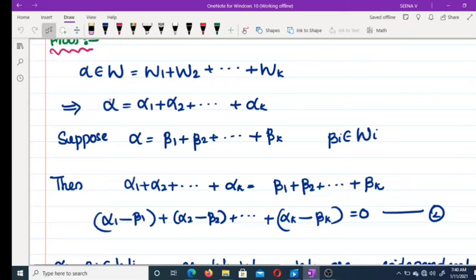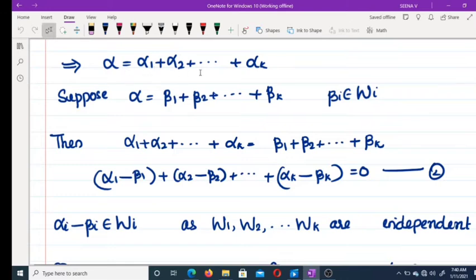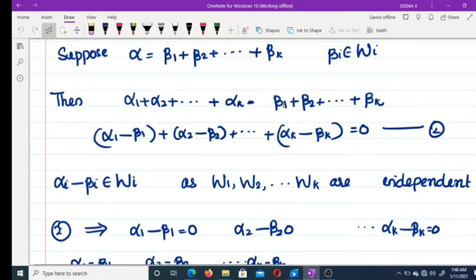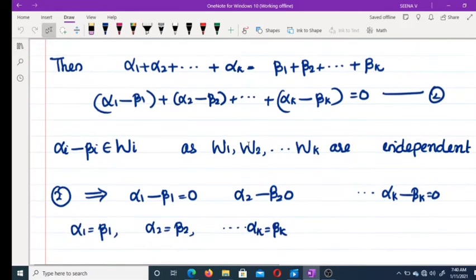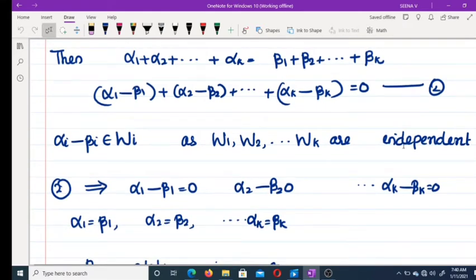That means to prove this representation is unique, we have to prove that alpha 1 equal to beta 1, alpha 2 equal to beta 2, etc., alpha k equal to beta k. That is what we have to prove. And as alpha equal to this one and alpha equal to this one, we get these two expressions equal. Taking the beta terms to the left hand side, we get alpha 1 minus beta 1 plus alpha 2 minus beta 2 plus etc. plus alpha k minus beta k equal to 0.